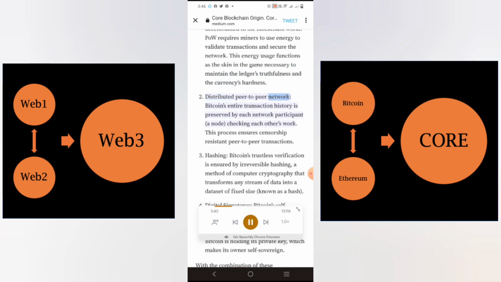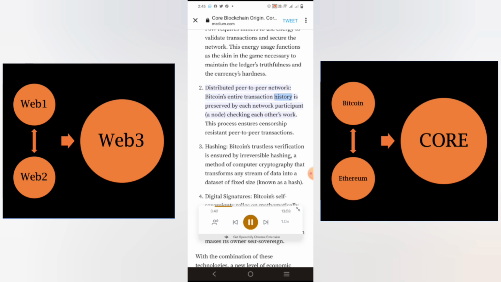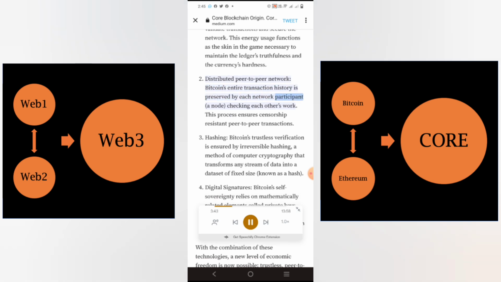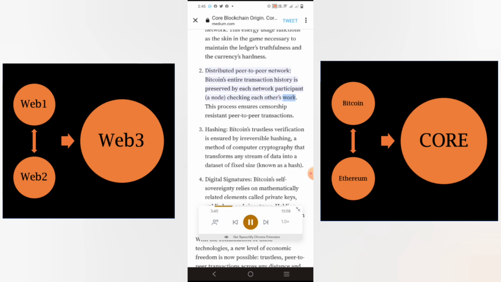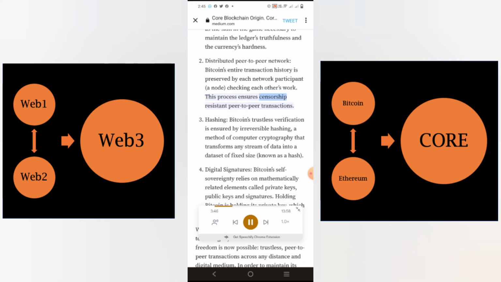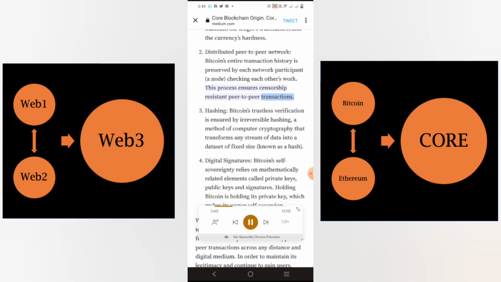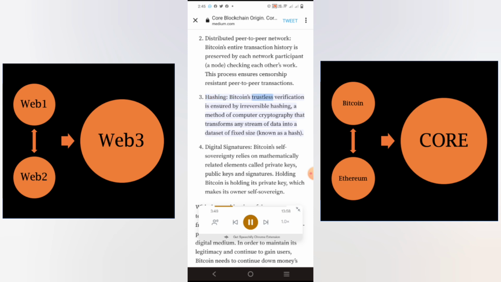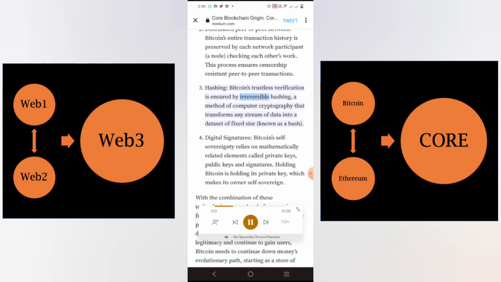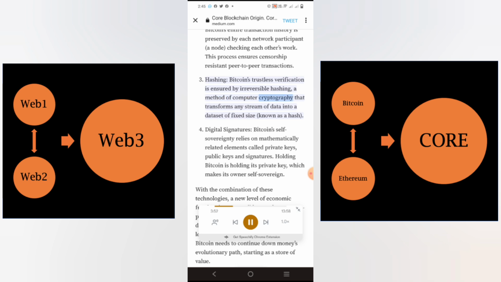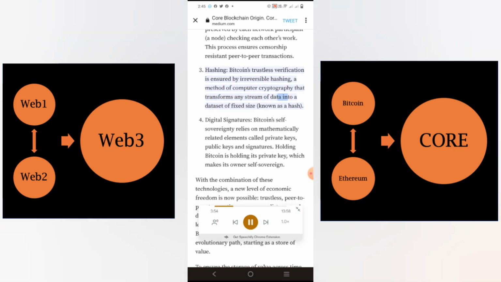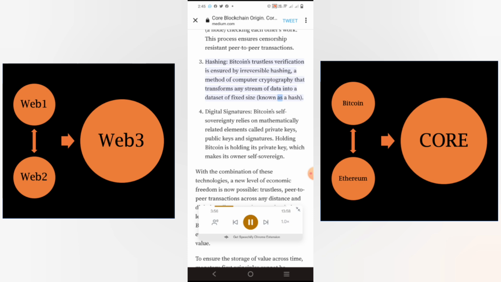Distributed peer-to-peer network. Bitcoin's entire transaction history is preserved by each network participant, a node, checking each other's work. This process ensures censorship-resistant peer-to-peer transactions. Hashing. Bitcoin's trustless verification is ensured by irreversible hashing, a method of computer cryptography that transforms any stream of data into a dataset of fixed size, known as a hash.